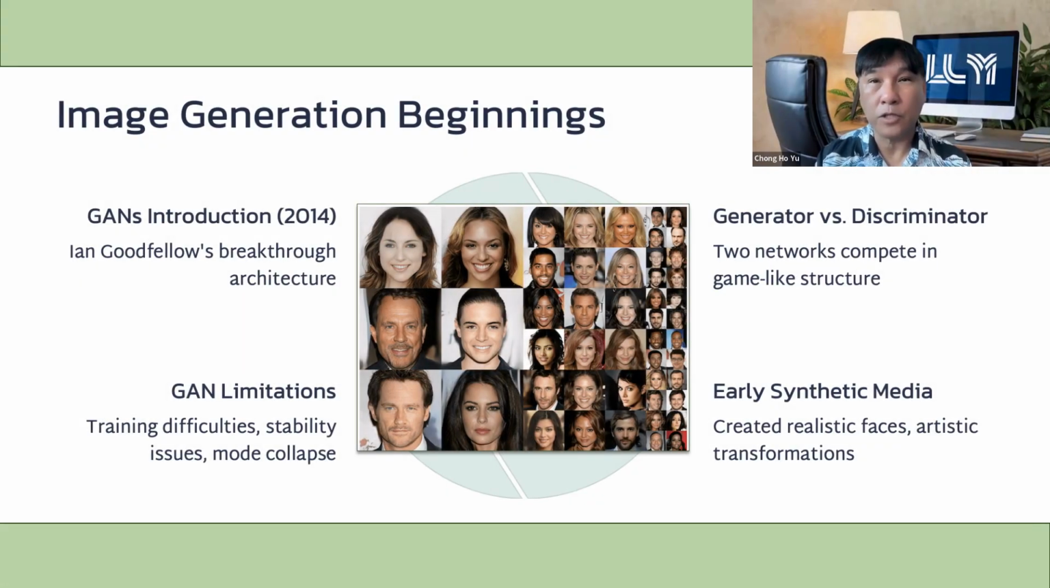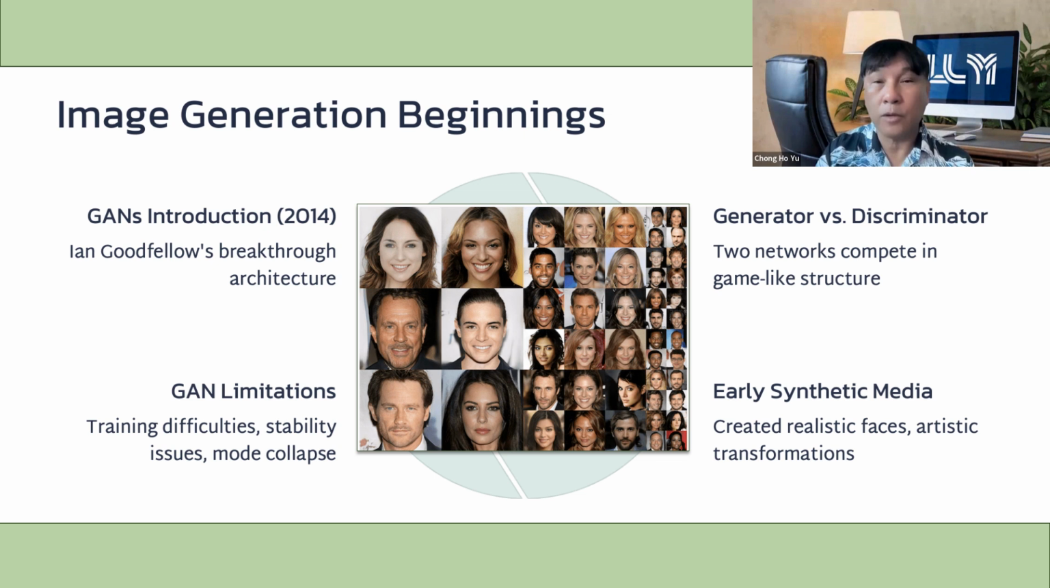Another popular application of generative AI is image generation. The evolution of AI-generated images began with one of the most influential breakthroughs in machine learning, generative adversarial networks, GANs. Introduced by Ian Goodfellow in 2014, GANs work through a game-like structure involving two networks, a generator and a discriminator. The generator attempts to create fake images, while the discriminator tries to distinguish between these and real images from the training set. As the two compete, the generator becomes increasingly skilled at producing realistic visuals.